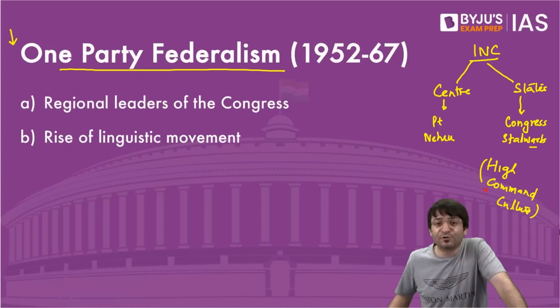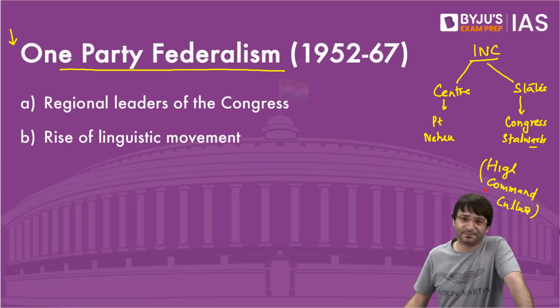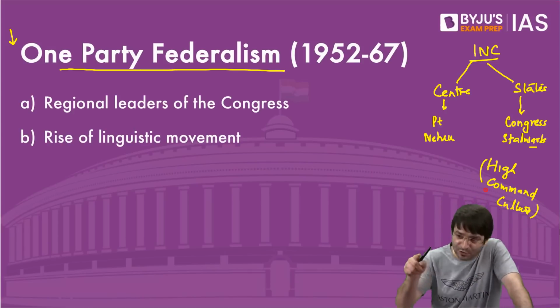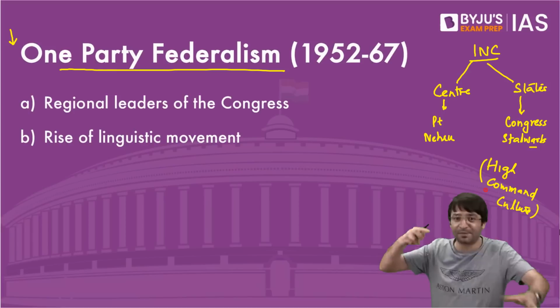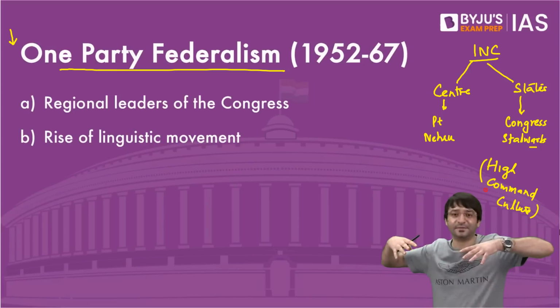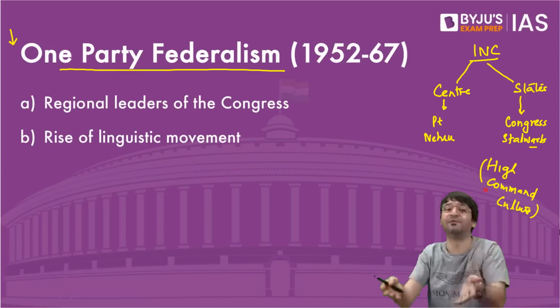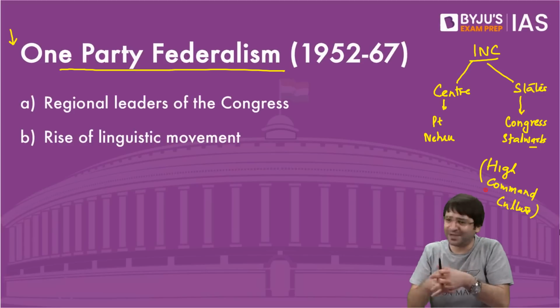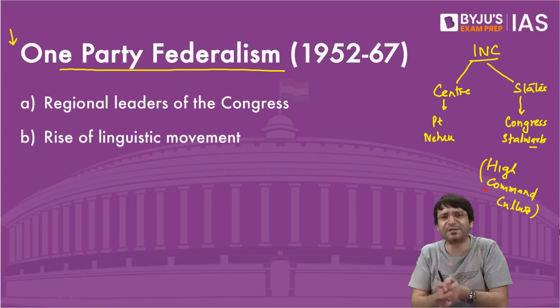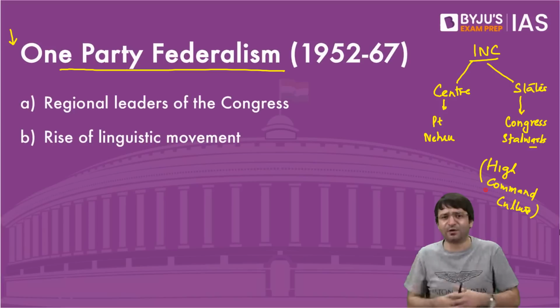And BJP used to laugh at Congress. Because when Congress would win an election in a state, leaders were asked who will become the chief minister. They would say high command will decide. That means the Gandhi family will decide in Delhi. BJP would laugh at the Congress: are you a democratic political party where you cannot decide who should be the chief minister? MLAs should get to decide who is the chief minister.